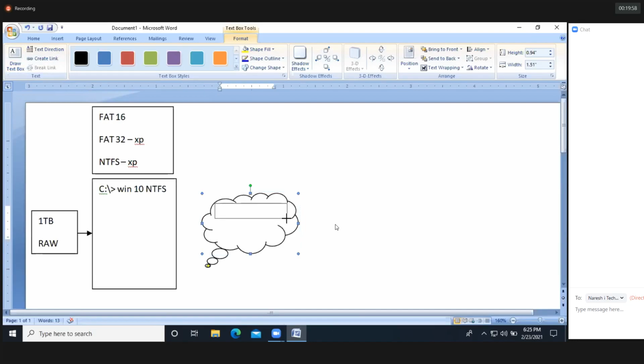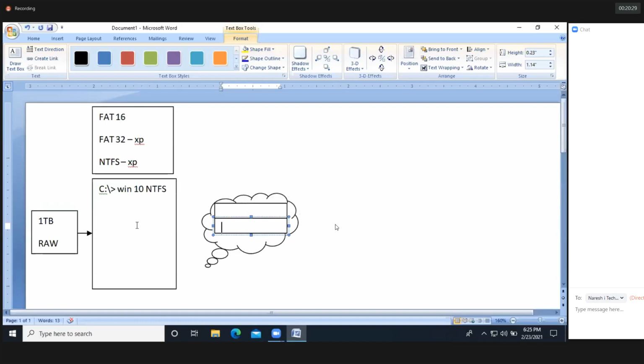I need to keep the refrigerator in the kitchen. I need to keep the washing machine in the bathroom. I need to keep the bed in the bedroom. The television may be in the hall or maybe in the bedroom. So it depends upon our requirement. We are going to make some partitions and keep all the peripherals. That's it, guys. That means we need to build our home, and inside the home itself we keep all the peripherals.